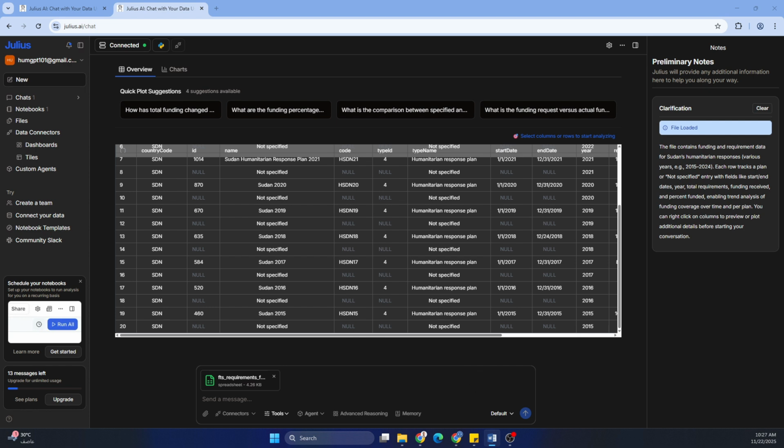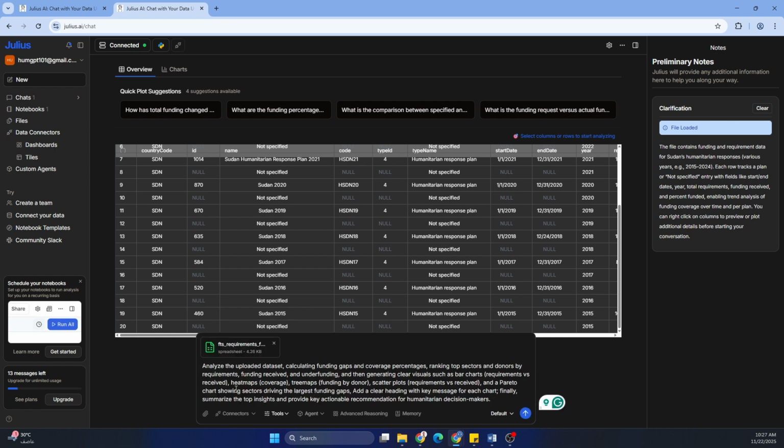run a quick prompt stating what I want to do with this data. So let me see. Analyze the uploaded data set, calculating funding gaps, coverage percentage, ranking top sectors and donors by requirements, funding received and underfunding, and also generating visuals such as bar charts, requirements versus received, heat maps. I'm just trying to give a hint so that it is able to create the best. But if you just say analyze the data and create visuals, it will do that as well.